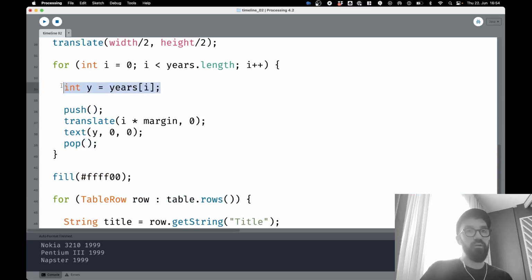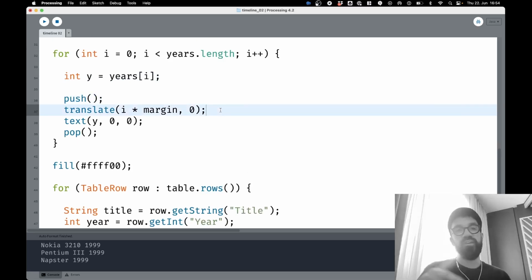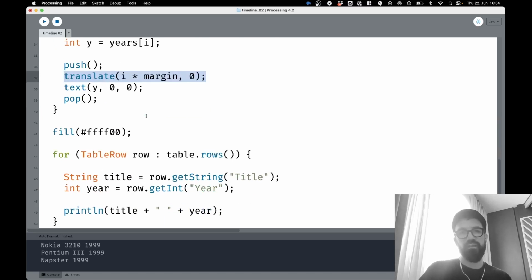Because here we have the year, and then we can ask the question like, hey, what happened in 1995, for example? I think that would be a little bit more elegant and easier to read. And also, we already translated the whole thing to the appropriate position, so we don't have to repeat that. We don't have to repeat formulation of this line here. That's cool. I think that would be nice.